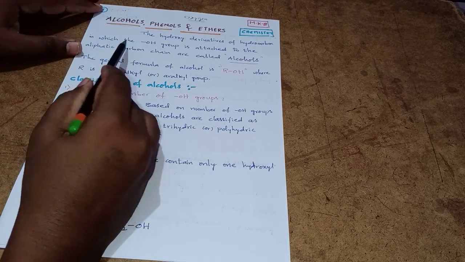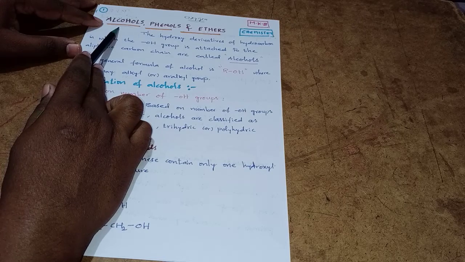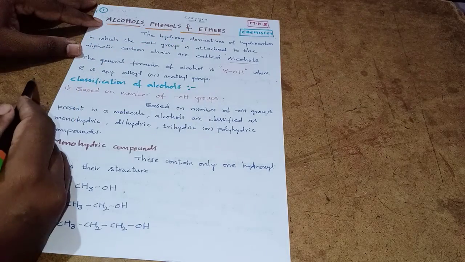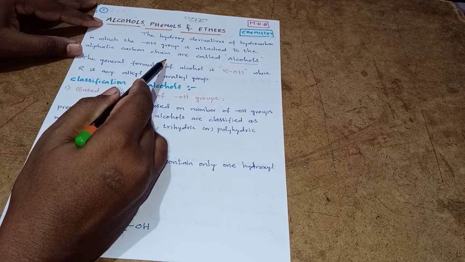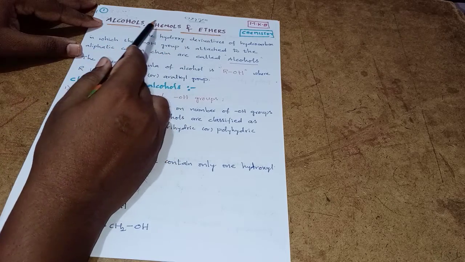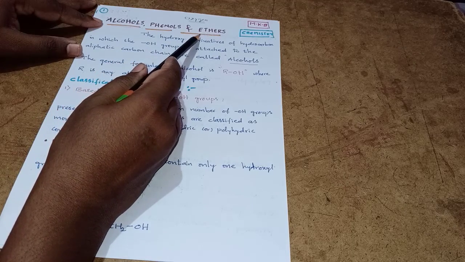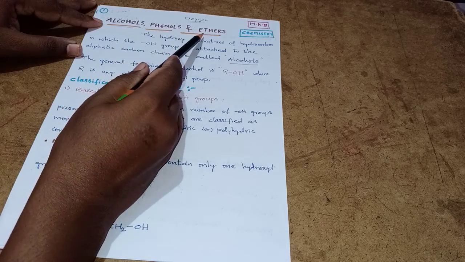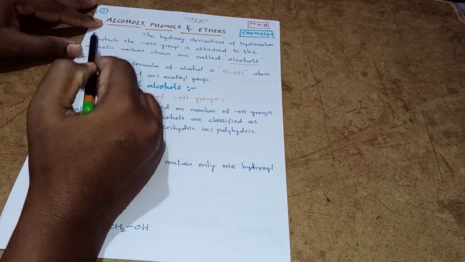Right. So today we will study the next chapter in chemistry, that is alcohols, phenols and ethers. Again, this chapter consists of three parts: one is alcohols, the other is phenols, and ethers. These three parts are to be studied in detail, one after the other. Among these three compounds, the first one we are going to study is alcohols.